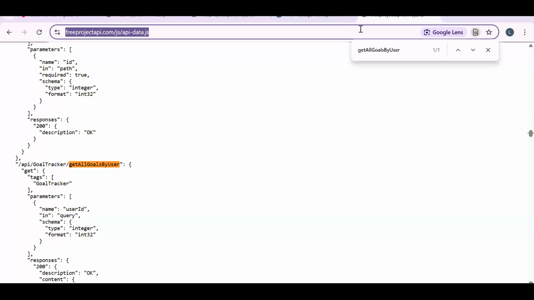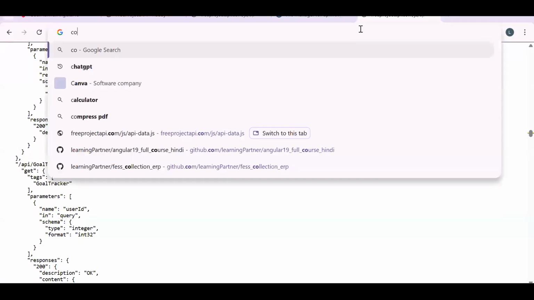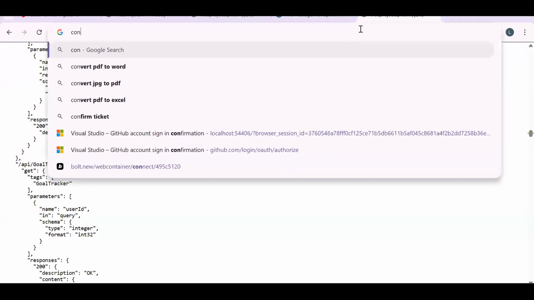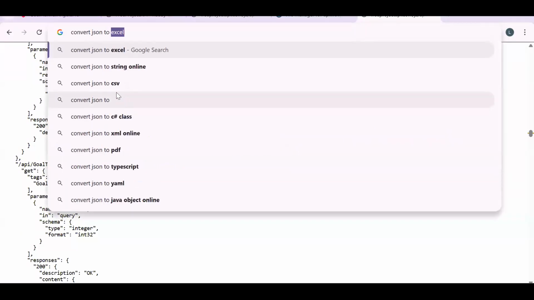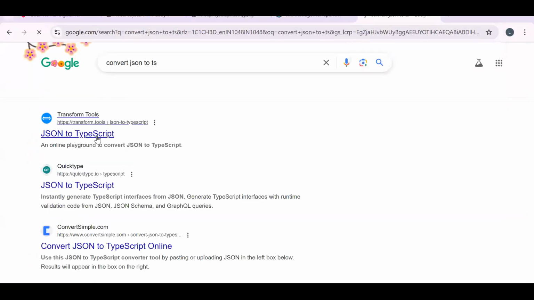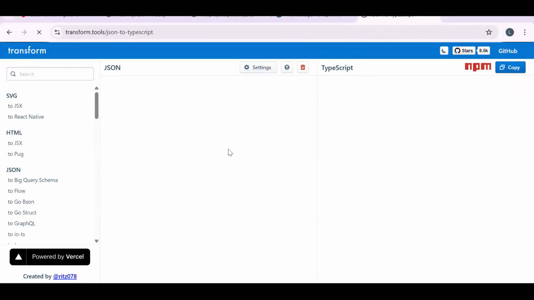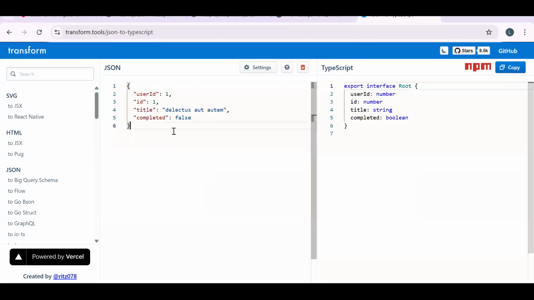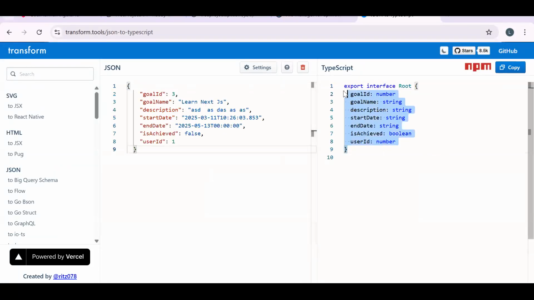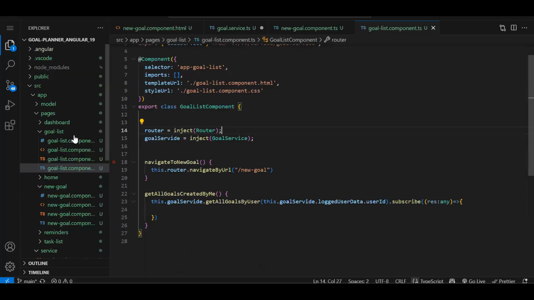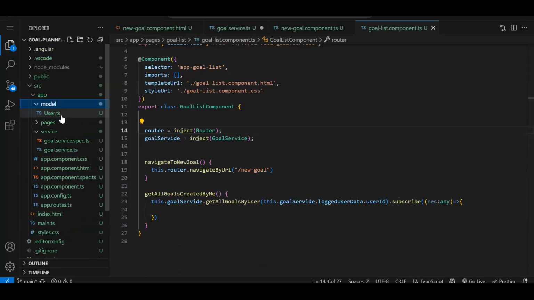For creating the interface, I will use convert JSON to TS. There are many sites which will help you convert your JSON into a TypeScript object. We just need to provide the JSON, and then you can see we got the TypeScript interface. Now, instead of writing any, we should be able to create the interface.